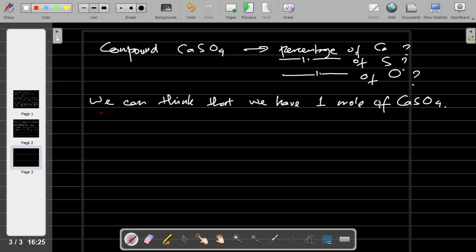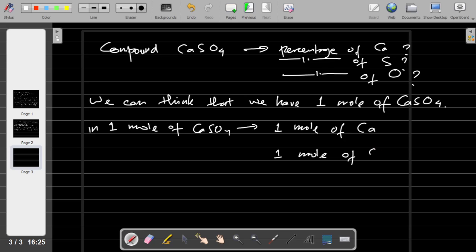And in 1 mole of CaSO4, we have 1 mole of Ca, 1 mole of S, and 1 mole of O4.